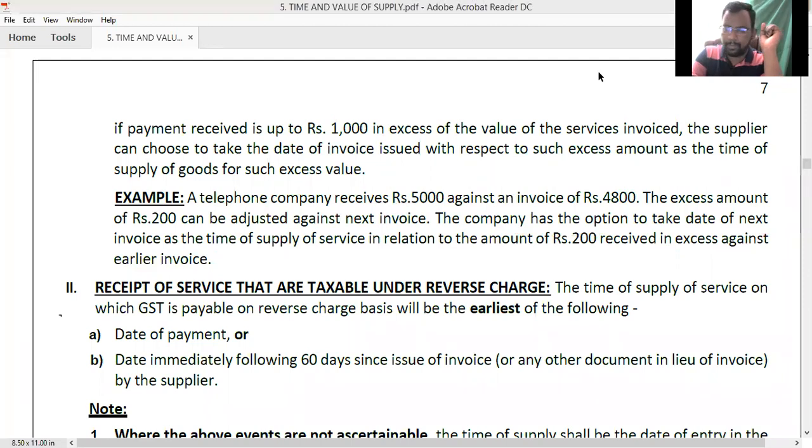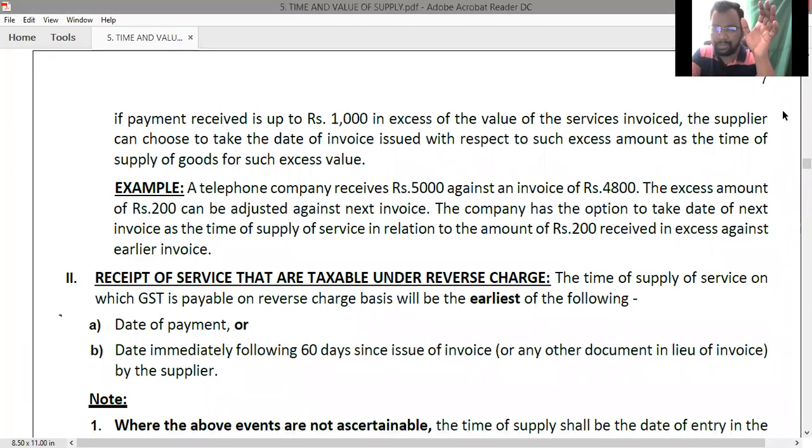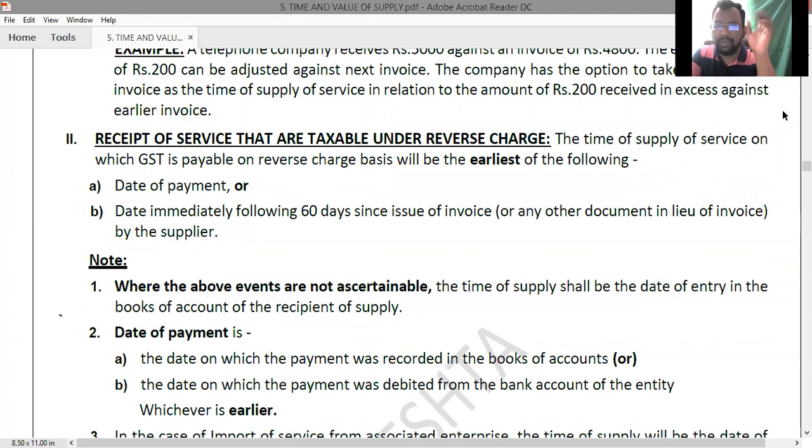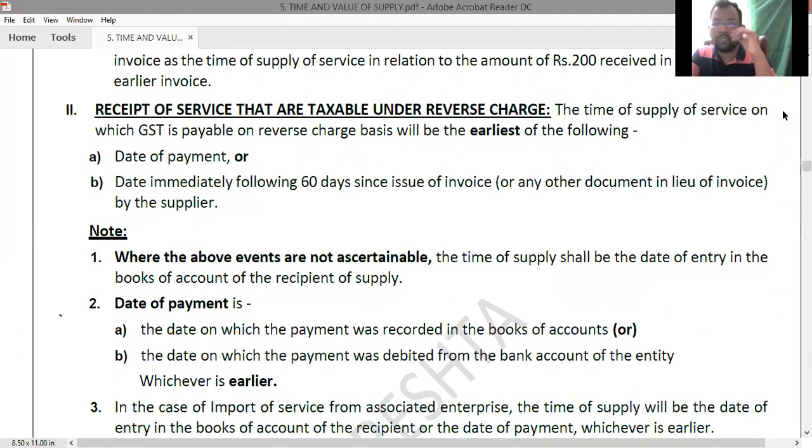Next. So this is about the first one, sir. Time of supply of services where the tax is payable under forward charge mechanism. Right? Just go through it and ask the doubts if any, sir.